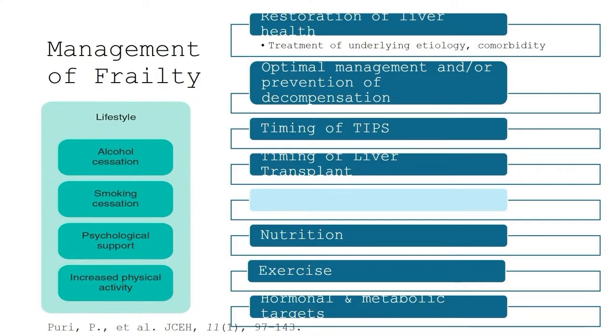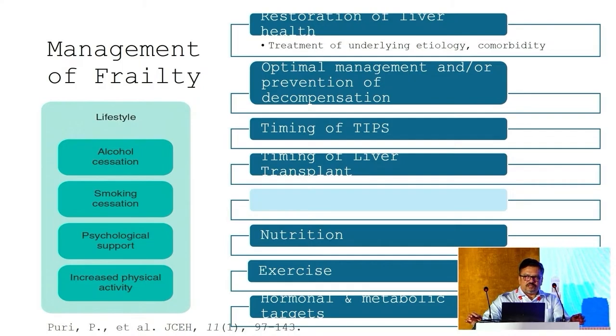You treat the underlying etiology: ask the patient to stop alcohol, treat your hepatitis B and C, treat your autoimmune hepatitis, treat all the comorbidities, control your diabetes, ask the patient to lose weight if possible, and optimize the management or prevent the decompensating events. You have to try and manage the decompensating events early, and try to time the TIPS and transplant before the patient becomes very frail and deconditioned.